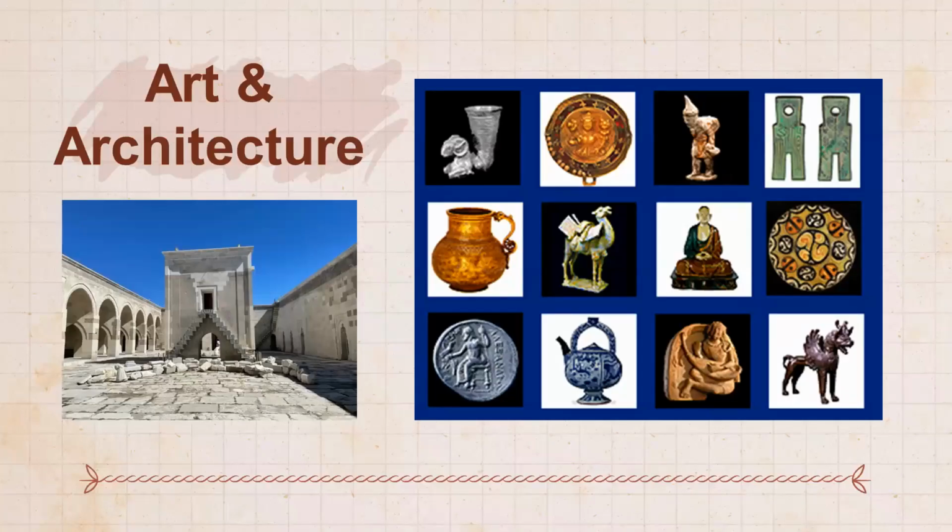The Silk Road also played a crucial role in the exchange of artistic styles and architectural techniques. Influences from diverse cultures such as Greek, Persian, Indian, and Chinese can be seen in the art and the architecture of regions connected by the Silk Road.